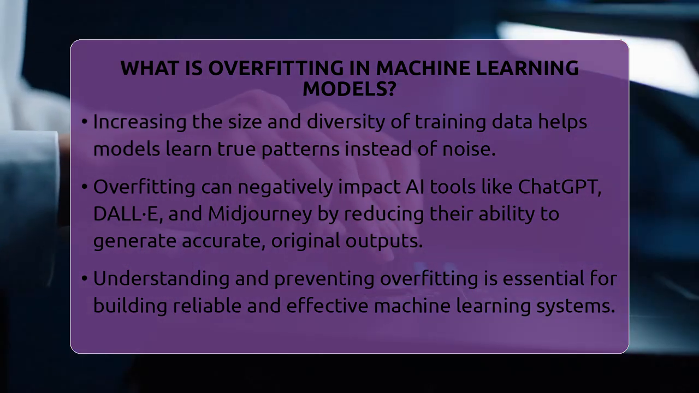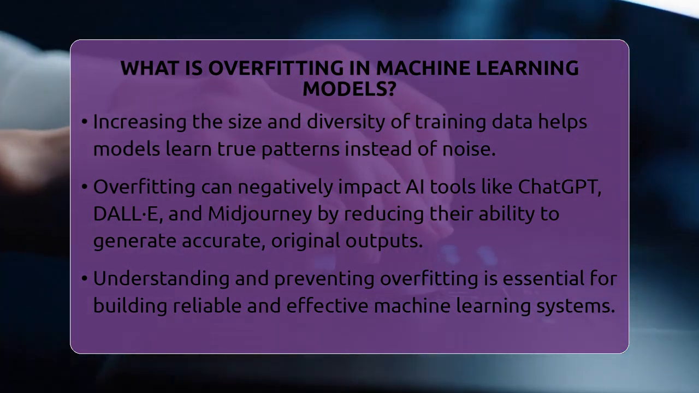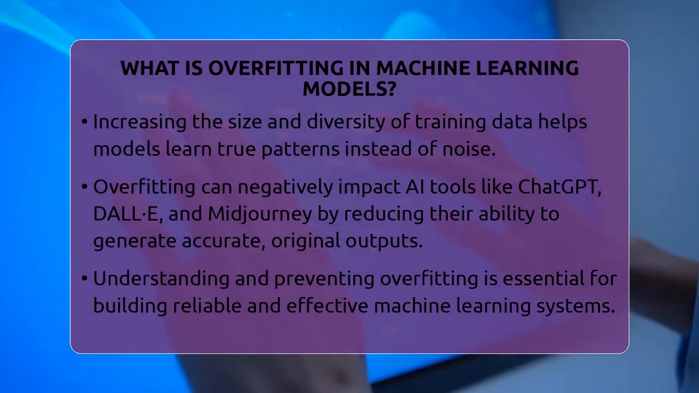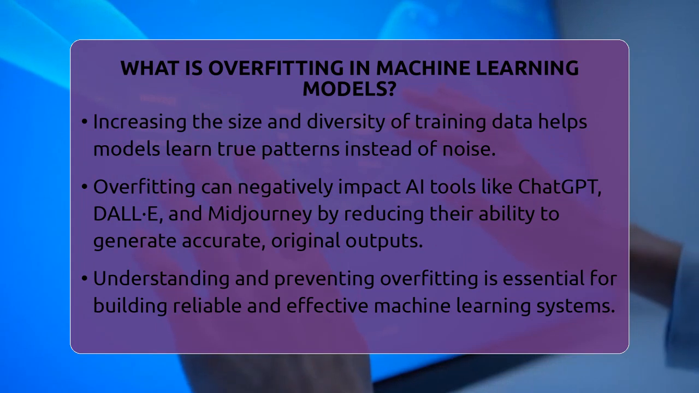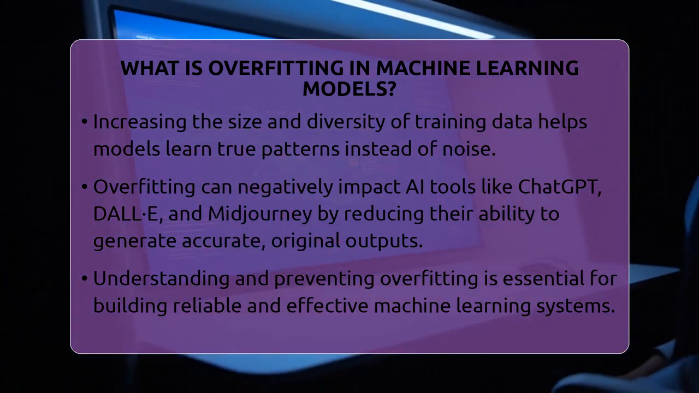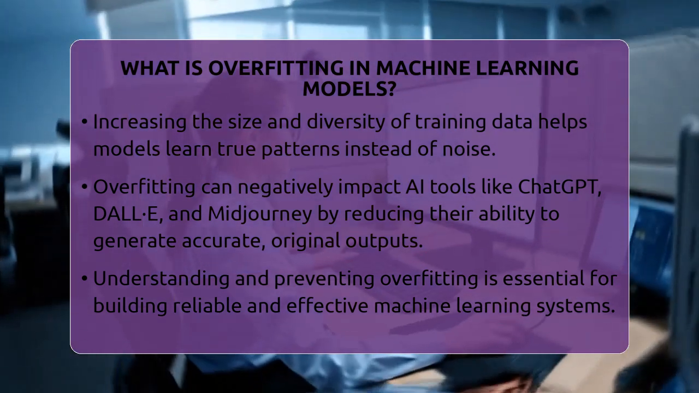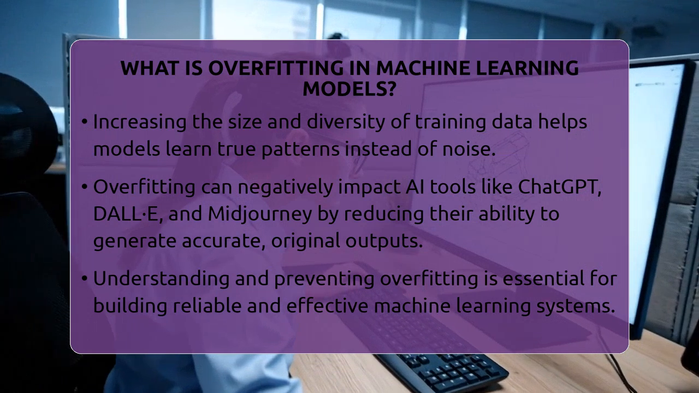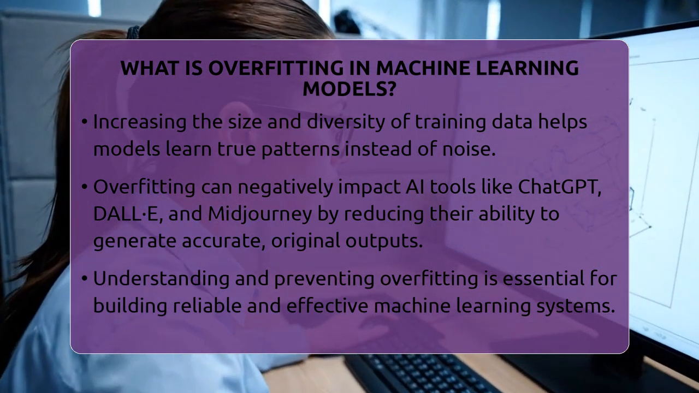new, useful outputs. In short, overfitting happens when a model learns the training data too well, including its mistakes and quirks. It makes the model less useful for new data. To build reliable artificial intelligence systems, we need to find ways to prevent overfitting and make sure models learn the true patterns in data.